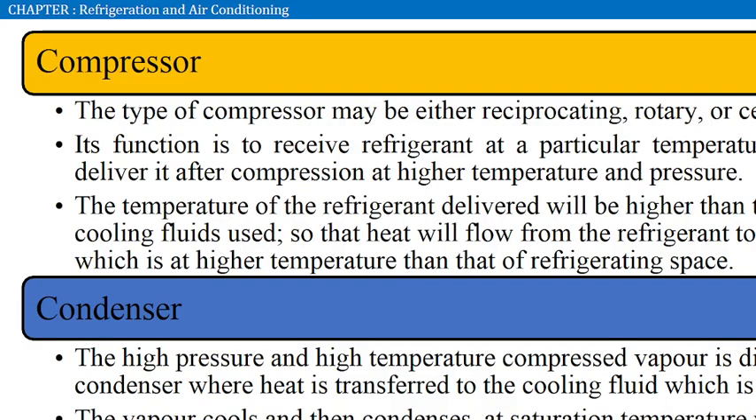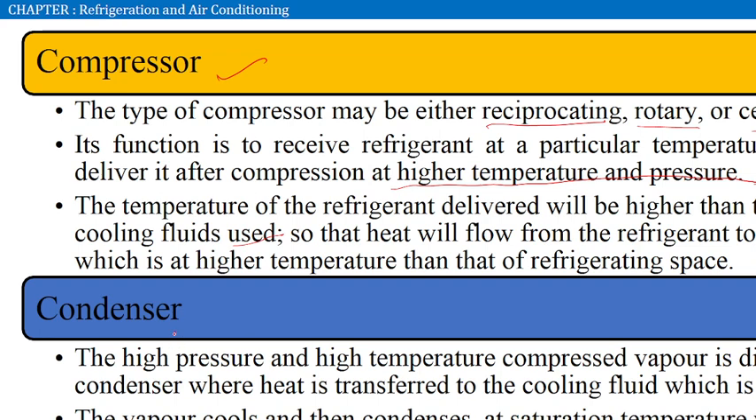We will see the parts of this vapor compression refrigeration system. First, the compressor. The compressor used here is reciprocating, rotary or centrifugal. Its function is to receive the refrigerant at a particular temperature and pressure, and to deliver it after compression at higher temperature and higher pressure. The temperature of the refrigerant delivered will be higher than the temperature of the cooling fluids. These are the functions of the compressor.